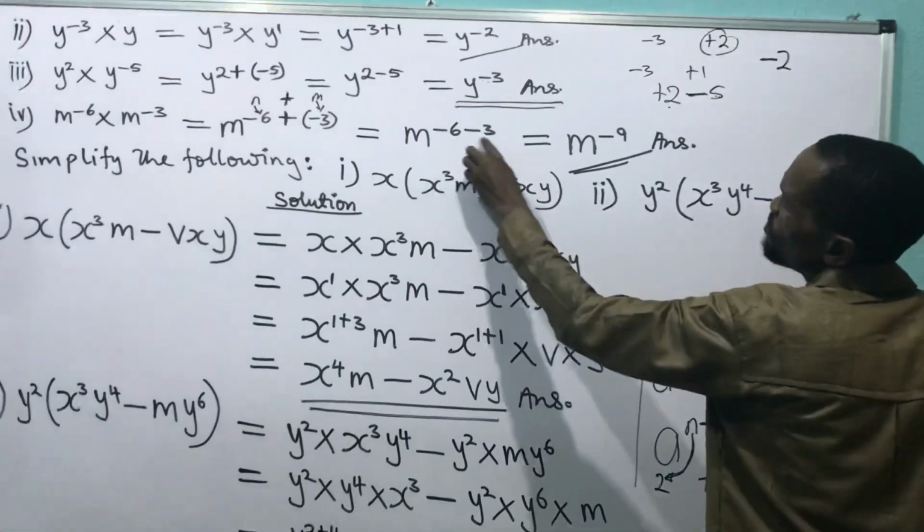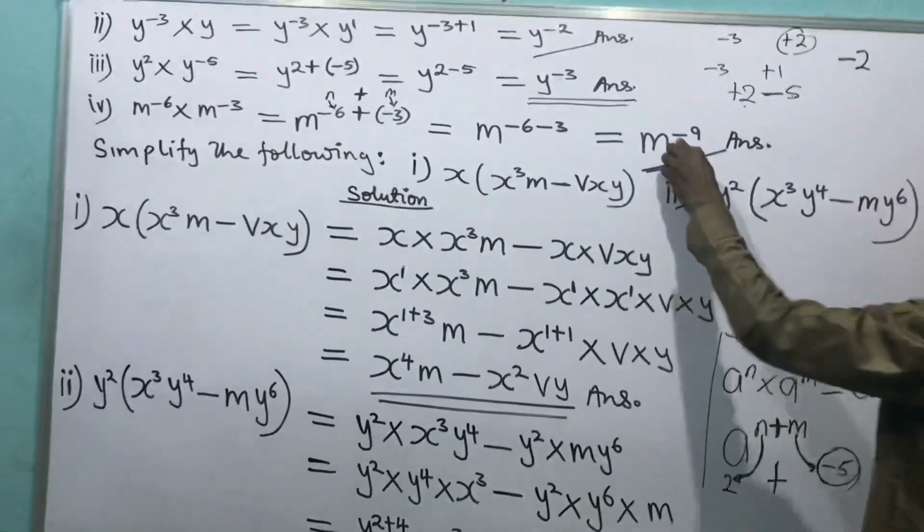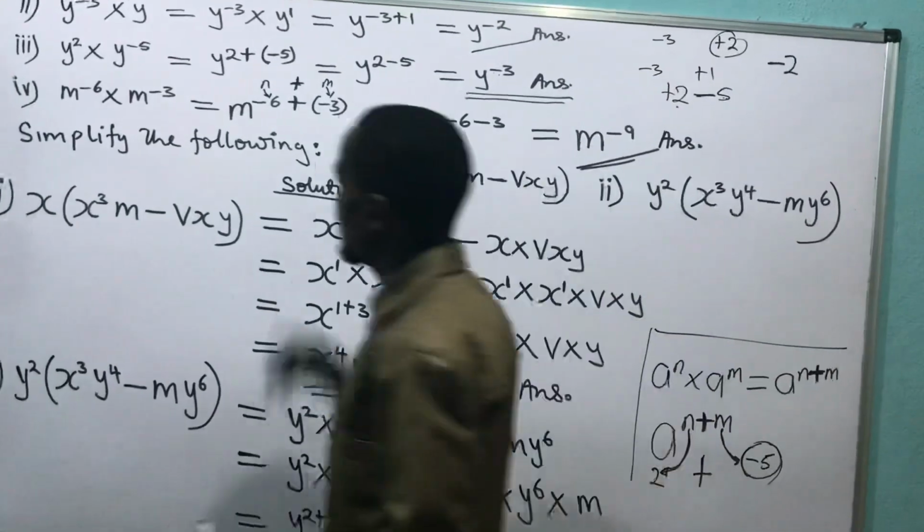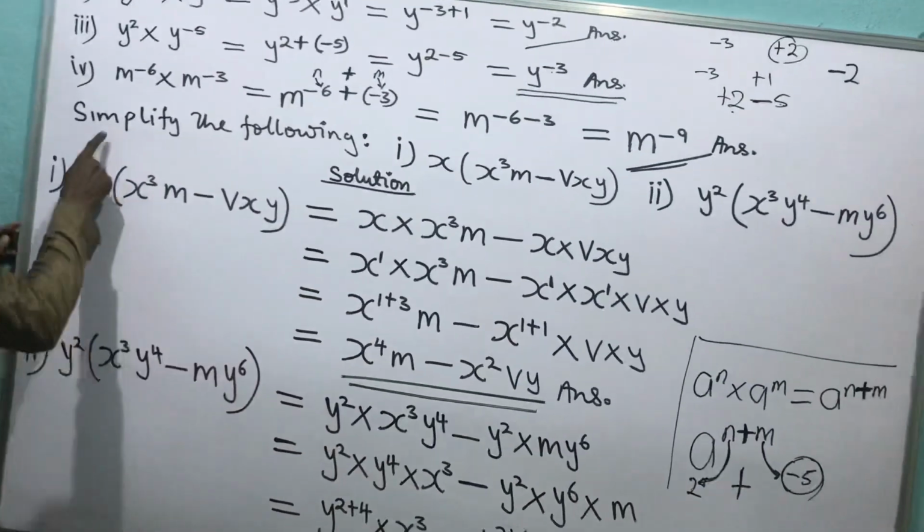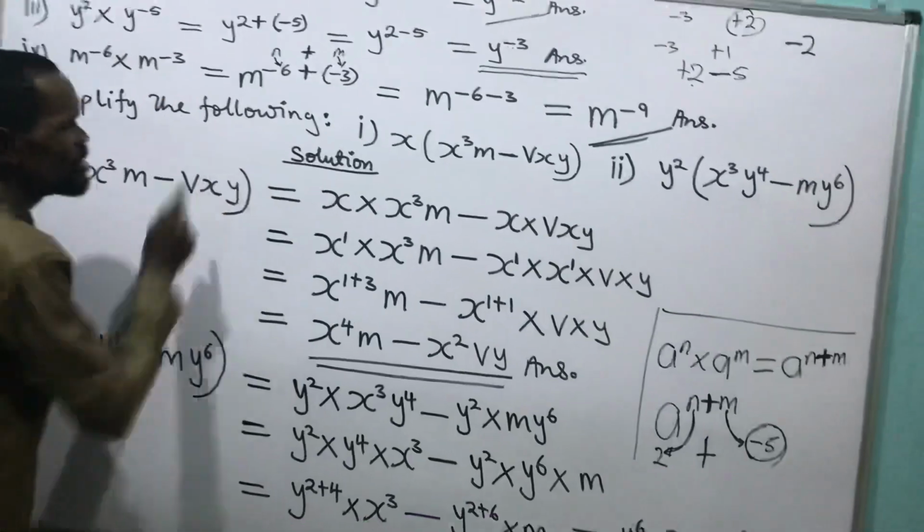6 plus 3 will give me what? 9. And minus, because I'm owing. Answer. When I come to the next question, they say simplify the following.